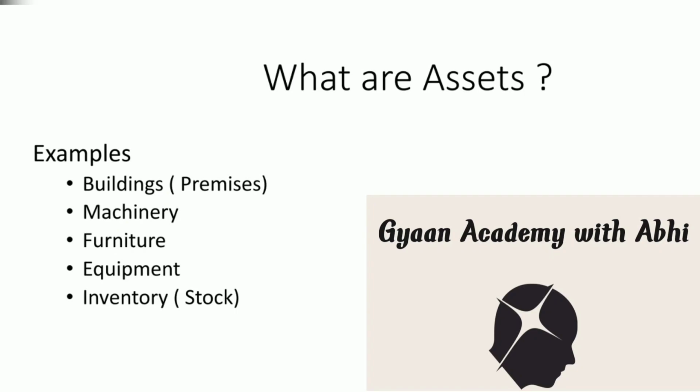So suppose the business is banking business. So the office where it functions becomes the asset of the firm. Another example is a manufacturing unit. Say there is a manufacturing plant of Coke. So here the manufacturing plant, the building in which the manufacturing is done, that building is the asset of the firm. So any sort of building that is owned by the business, which is used for operation so that the revenue can be generated, is an asset.